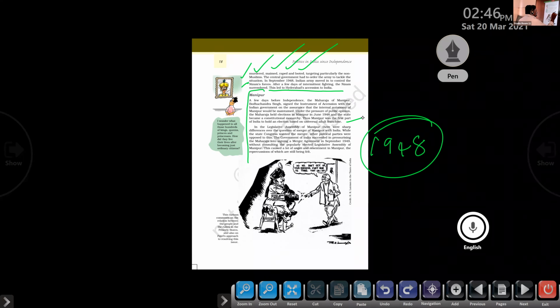So finally, in the year 1949, the Indian government forced the Maharaja to sign a treaty to join the Indian Union. Without consultation with the newly elected legislative assembly, the Maharaja did it, and Manipur joined the Indian Union. The people did not accept the decision taken by the Maharaja of Manipur, and today also there are numerous problems between the Indian government and the people of Manipur.